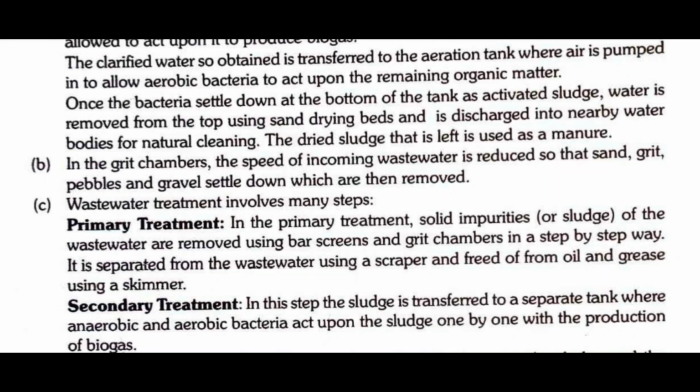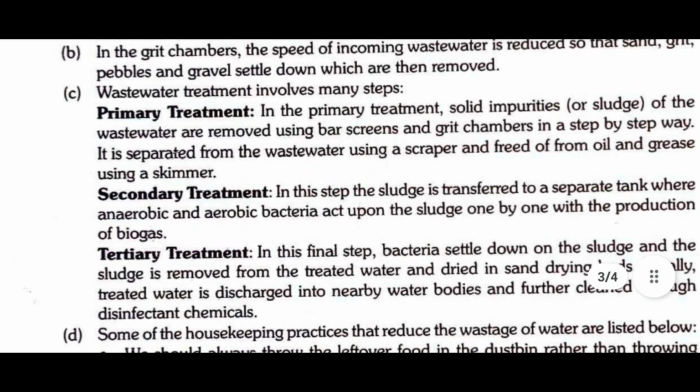Then question number B. Why is the speed of incoming wastewater reduced in the grit chamber in a wastewater treatment plant? You can write from your textbook. So here is the answer. In the grit chamber, the speed of incoming wastewater is reduced so that sand, grit, pebbles, and gravel settle down, which are then removed. Then next is question number C.